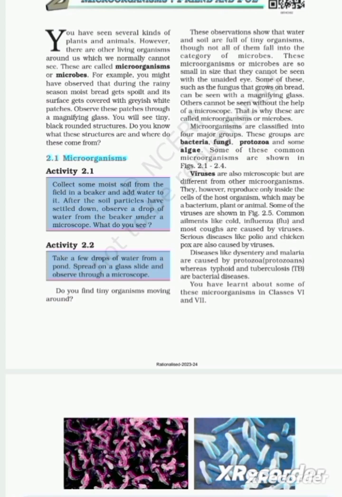So the title of the chapter is Microorganisms Friend and Foe. From the title itself, we can see that we are going to study about microorganisms. What are microorganisms? Microorganisms are living organisms around us which we cannot see through our normal eyes, through our open eyes, naked eyes. That's why they are called microorganisms. They are also called microbes.